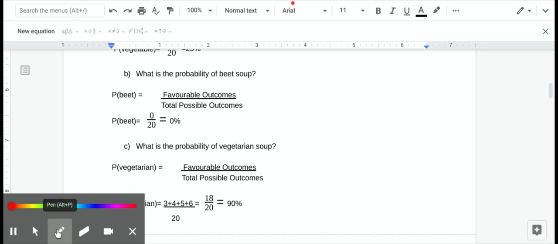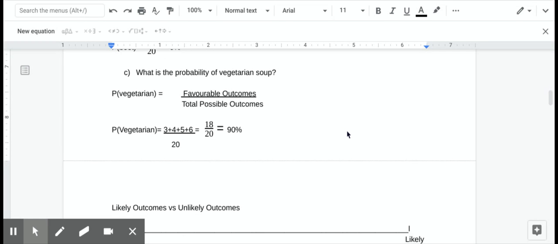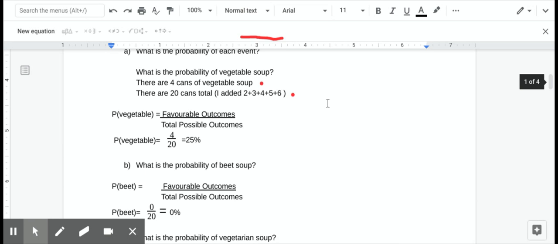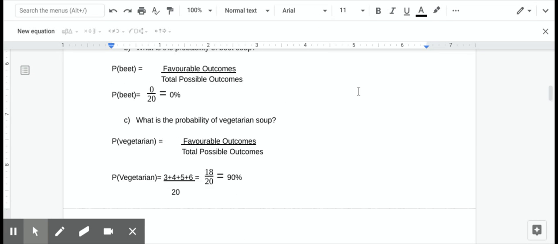What is the probability of getting a vegetarian soup? And here we're talking about vegetarians, not vegans, for all of you who are going to say, well, what if it's got this? What if it's got that? I'm saying that just the main ingredient is not meat. Well, if I'm going to scroll back up, I have 3 celery, 4 vegetable, 5 mushroom, 6 tomato.